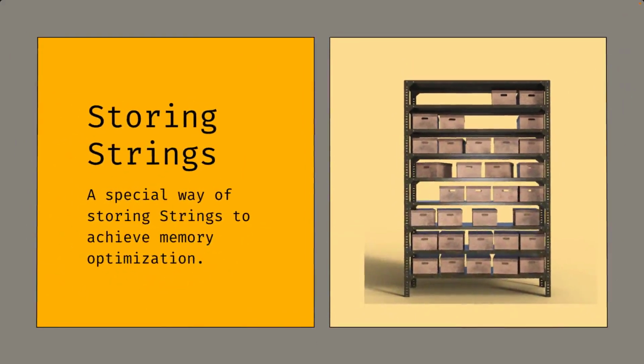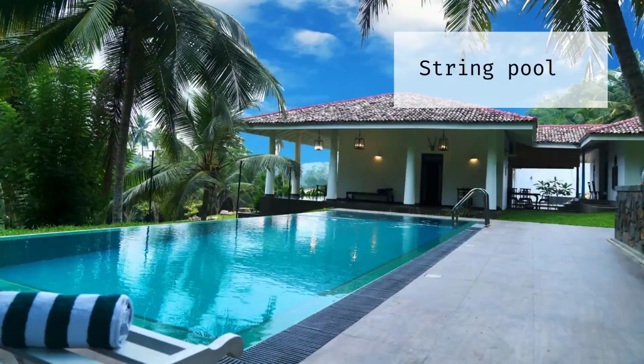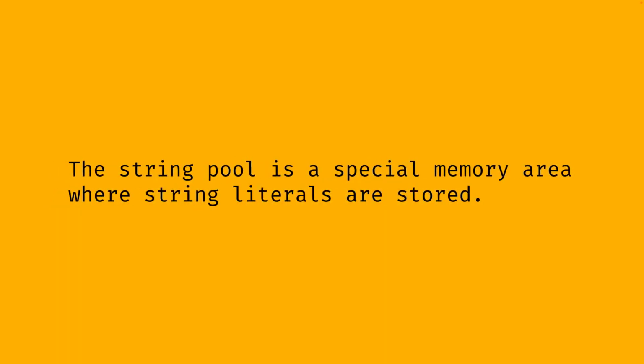But strings are a bit more special than other objects. Since strings are so common in Java, they are stored in a special way for memory optimization. Strings are stored in the string pool. And this has unfortunately nothing to do with the swimming pool. The string pool is a special memory area where string literals are stored.